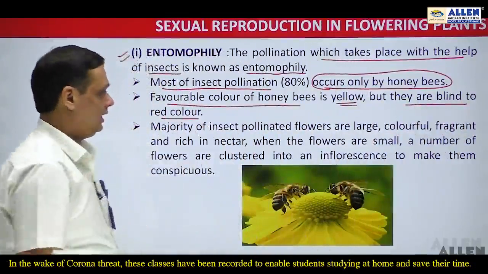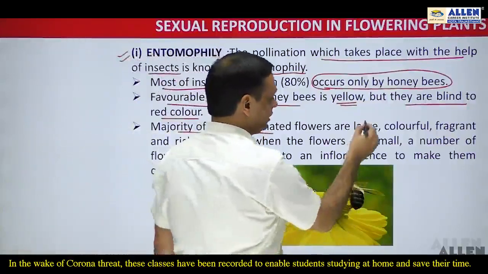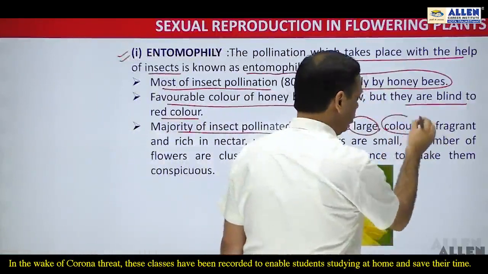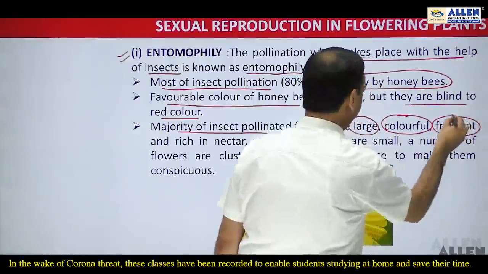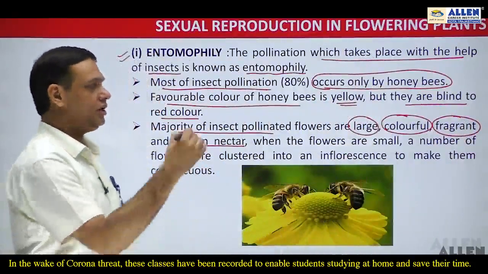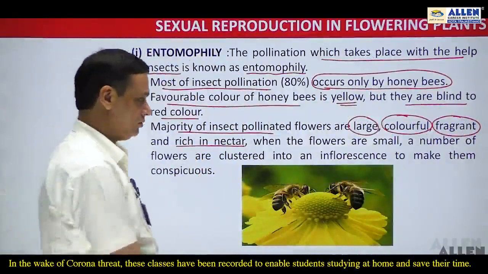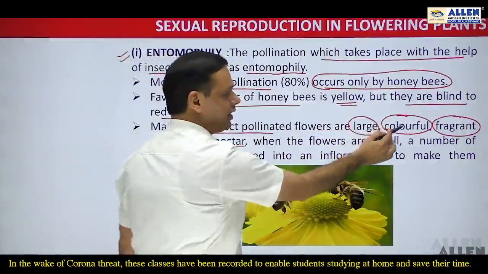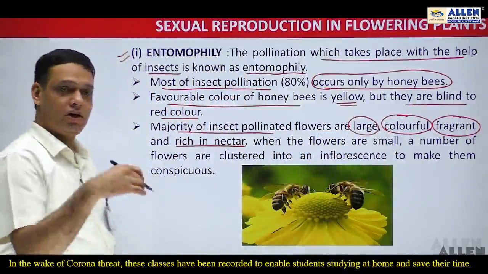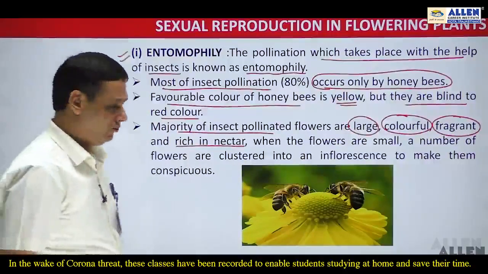Majority of the insect pollinated flowers are large, colorful, fragrant and rich in nectar. Then only the insects or the honeybees visit those flowers. So the flower should be large, colorful, fragrant and having nectar glands. Then only the insects, particularly the honeybees, will visit the flowers.